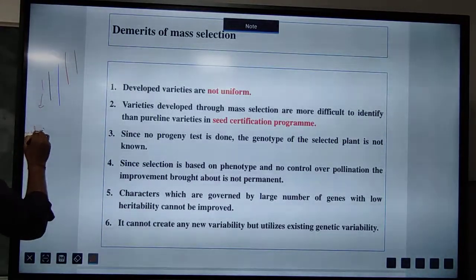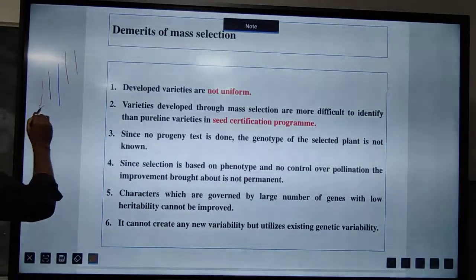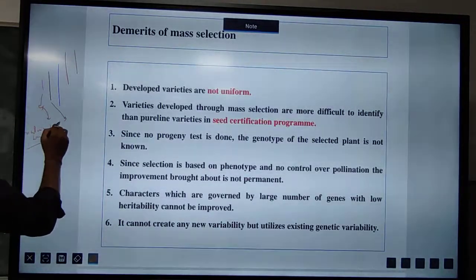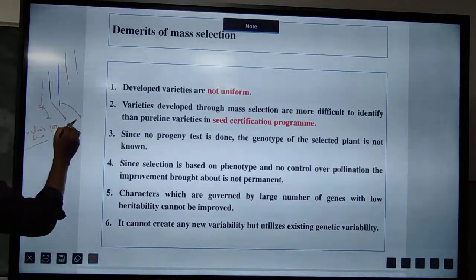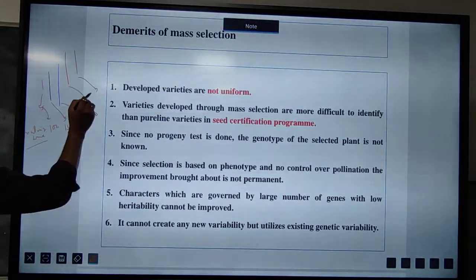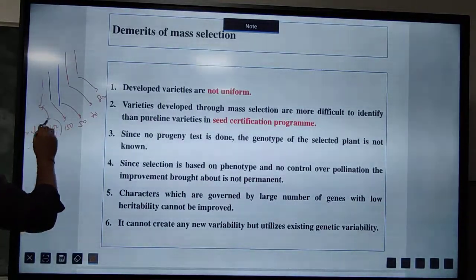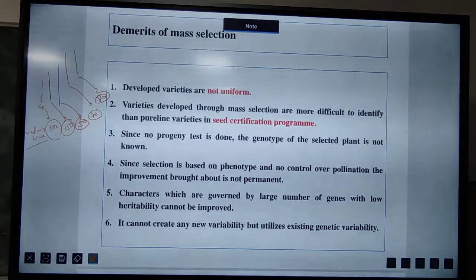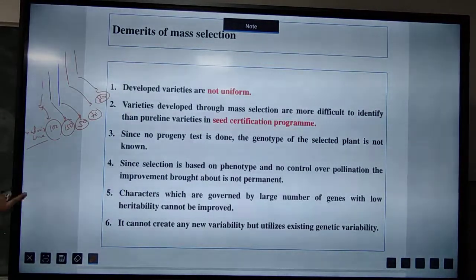Let us say this is maturity time. Let us say this plant will mature in 100 days, this plant will mature in 150 days, this will mature in 50 days, this will mature in 70 days, and this will mature in 80 days. As the maturity time is different, it will be difficult for the farmer to harvest these plants.